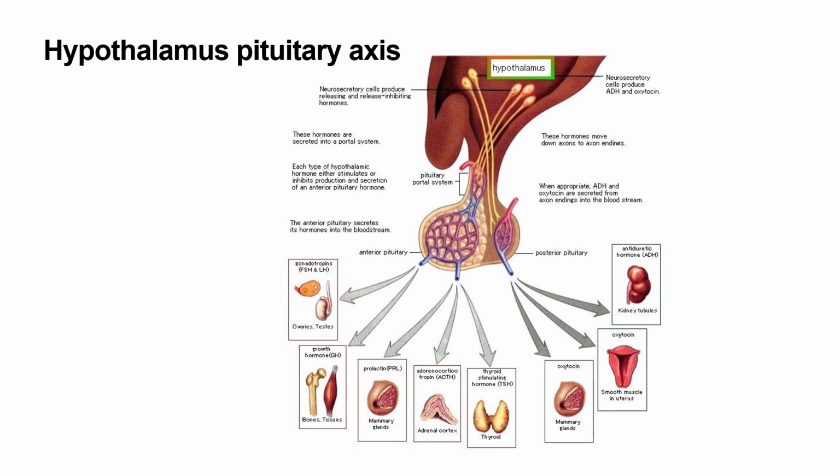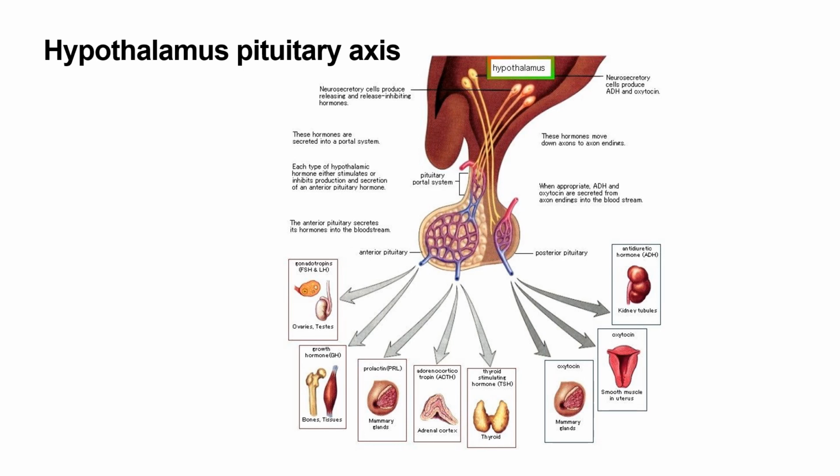So in the middle of this picture we see the pituitary gland, the anterior part and the posterior part. Each type of hypothalamic hormone either stimulates or inhibits production and secretion of an anterior pituitary hormone. The anterior pituitary secretes its hormones into the bloodstream.